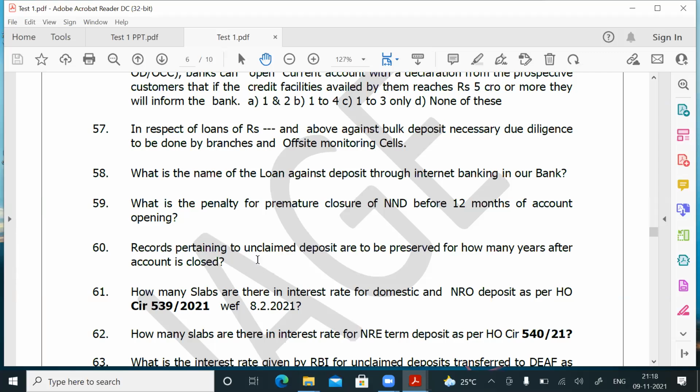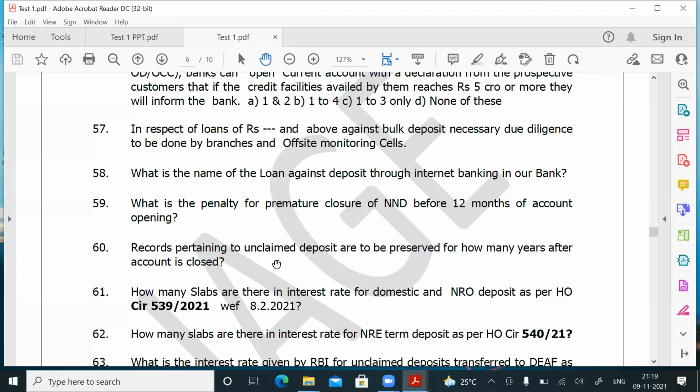For question number 60, I have not told the answer yet. If the deposit is unclaimed, till it is claimed you have to preserve the records. After the unclaimed deposit is closed, the customer has come and you have given the money to him, it went to DEAF and you got it back from DEAF. For how many years do you have to maintain the records of the closed unclaimed deposit? 20 years after the account is closed. It is told in HO circular 166/21. Please note down the circular.